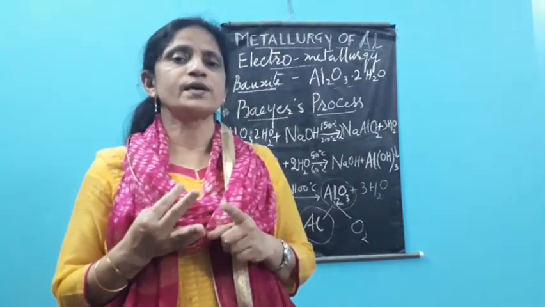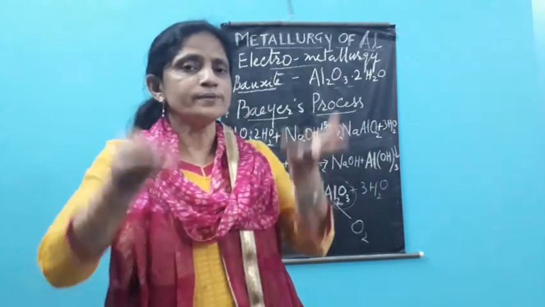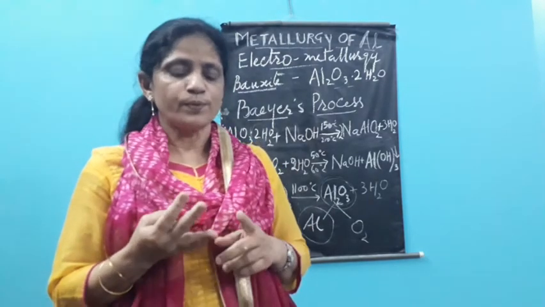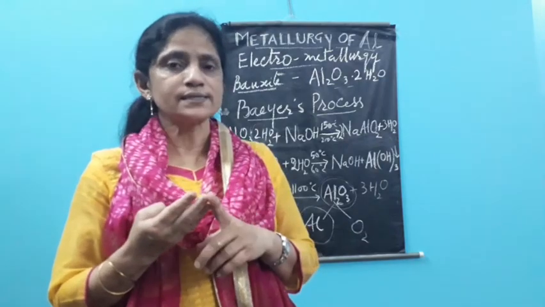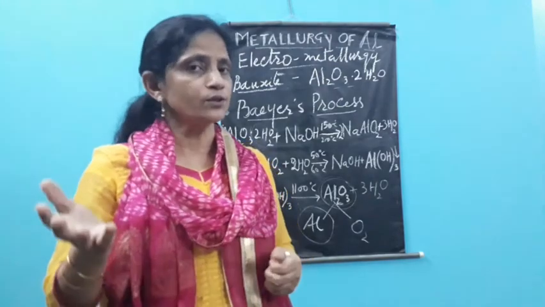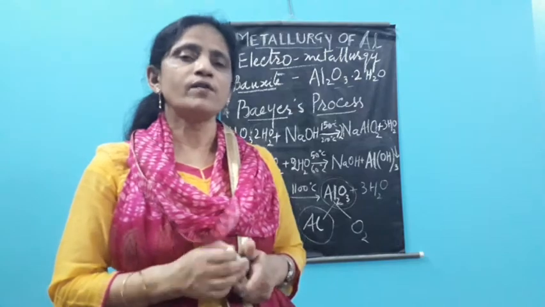Because of that, due to less electric current passing, a less quantity of aluminium is getting collected at the cathode. And out of that also, most of the percentage is getting evaporated.